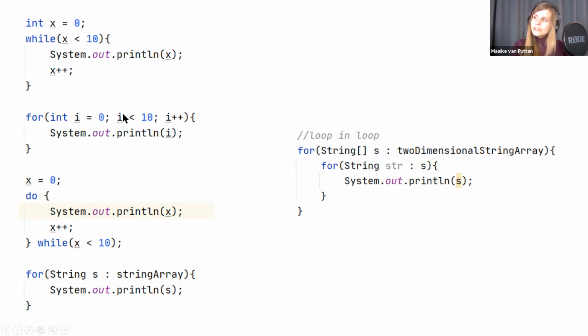And then if this is true, it's going to execute this code and it's going to print 0. That's all the code that there is in the for loop. And then it's going to go here saying i++. So then i becomes 1, and we're going to check again. 1 is smaller than 10. Okay, let's print 1 and increase it again. So it becomes 2. Again, we're going to check 2. 2 is smaller than 10, print 2. So we do this until i becomes 10. We check 10, it's not smaller than 10. Then we don't execute this, and we're done with our for loop.